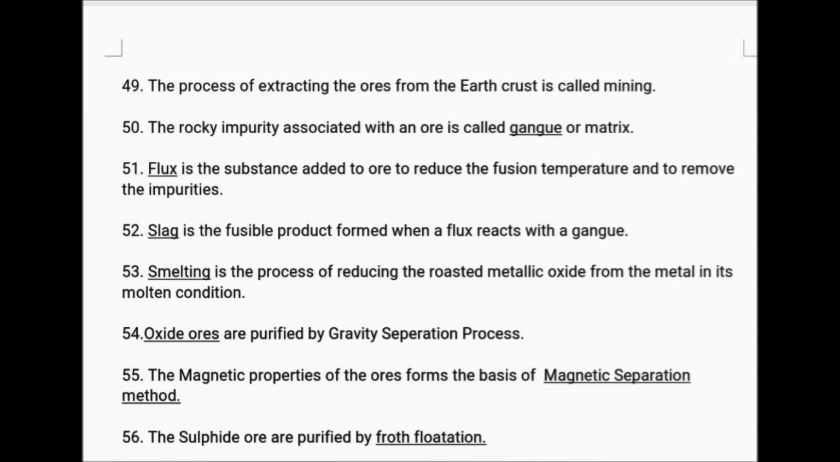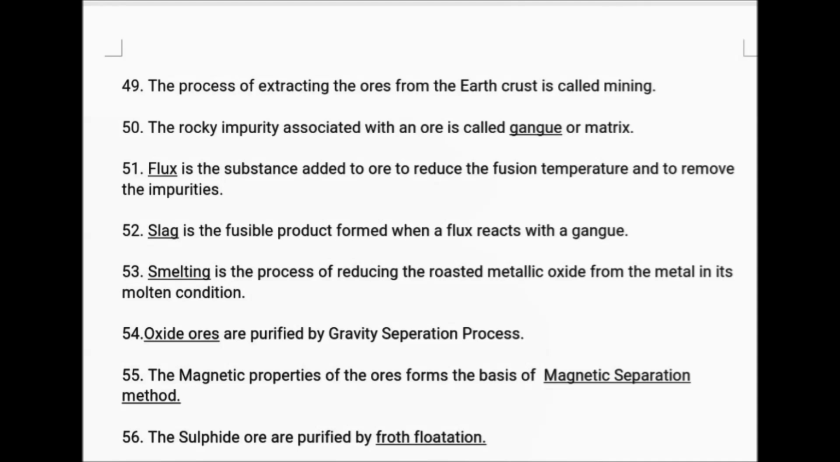The rocky impurity associated with an ore is called gangue or matrix. Flux is the substance added to the ore to reduce the fusion temperature and to remove the impurities. Slag is the fusible product formed when a flux reacts with the gangue. Smelting is the process of reducing the roasted metallic oxide to the metal in its molten condition.